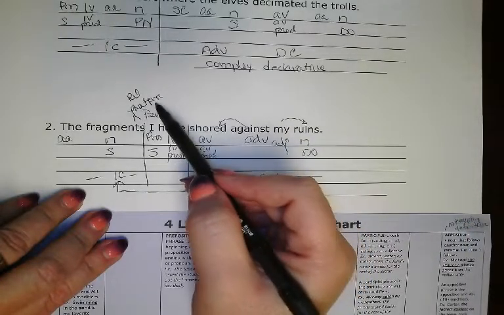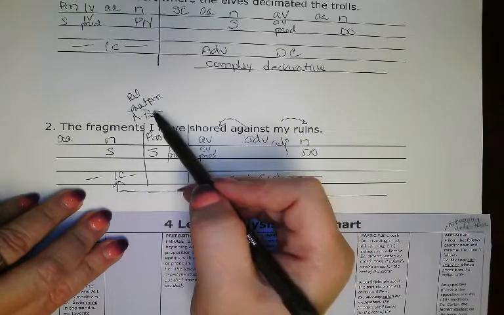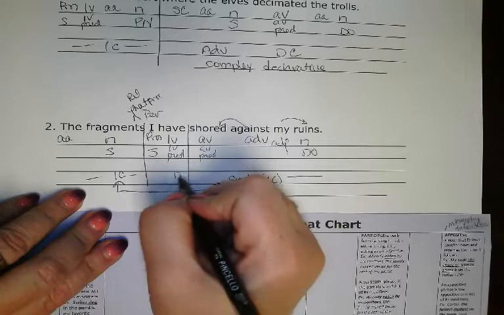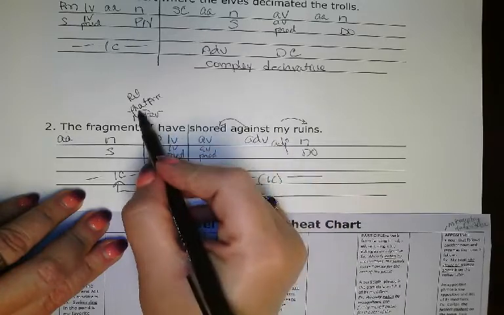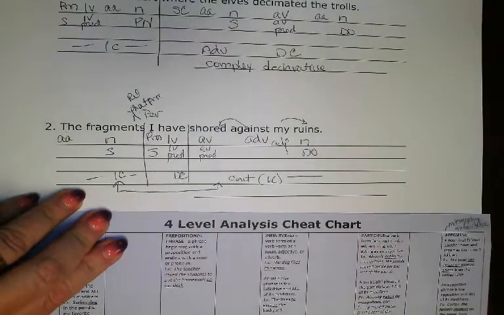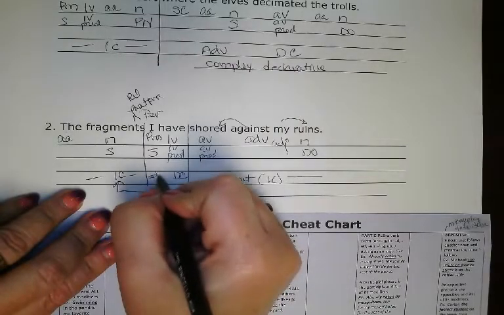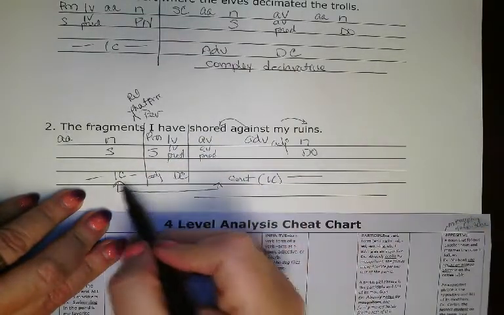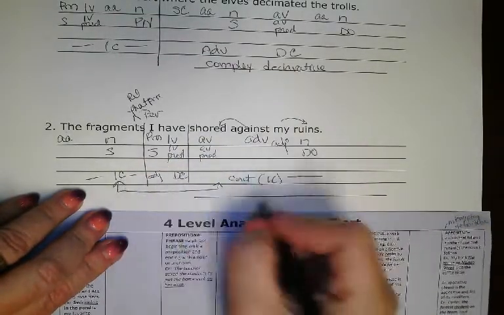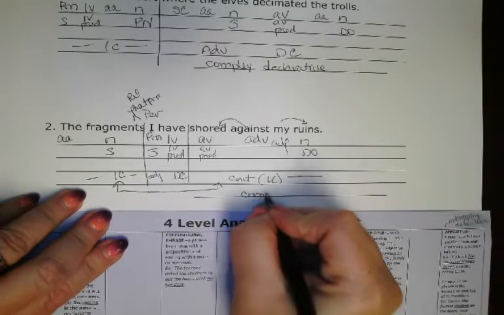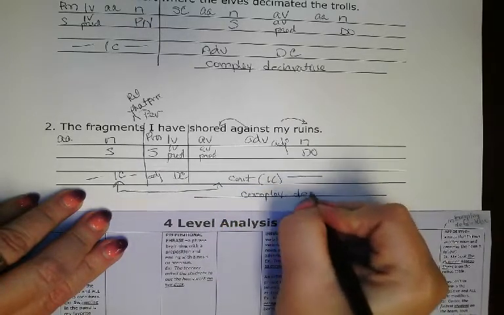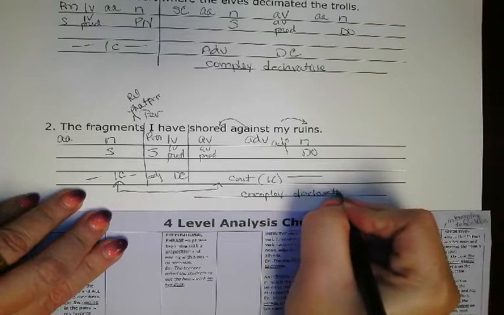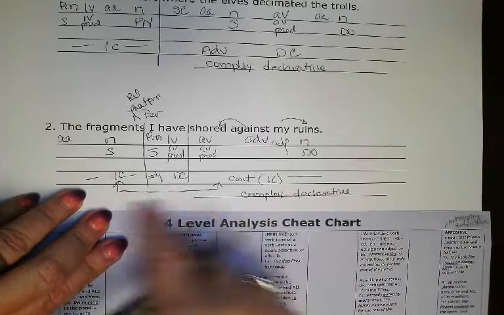So the fragments is going to be the independent clause, and that I have is going to be a dependent clause because it's starting with a relative pronoun, which makes it an adjectival dependent clause. So you've got an independent and a dependent, which makes it a complex declarative sentence. So it's a clause within a clause.